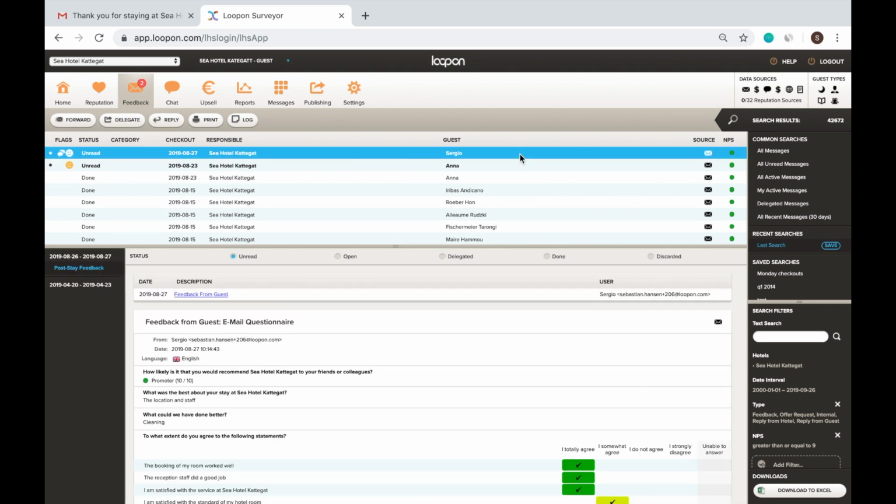We have a new incoming feedback from a guest, so let's have a look at it. You may have noticed the emoji on the left next to the status of the feedback. It simply indicates that there was at least one statement in the survey that the guest didn't agree with.